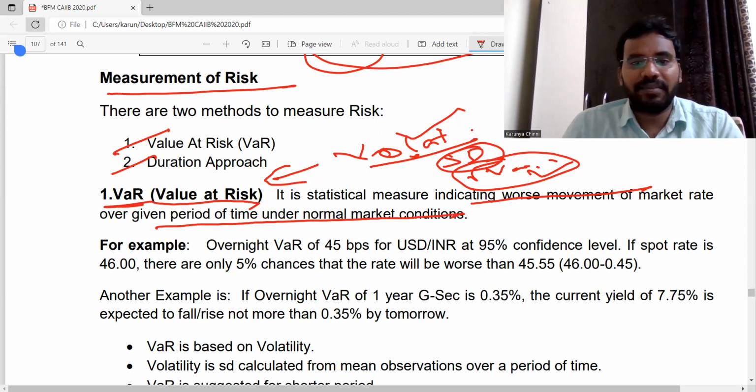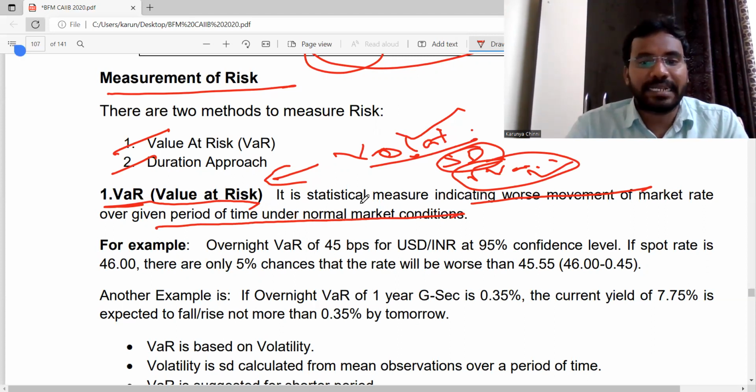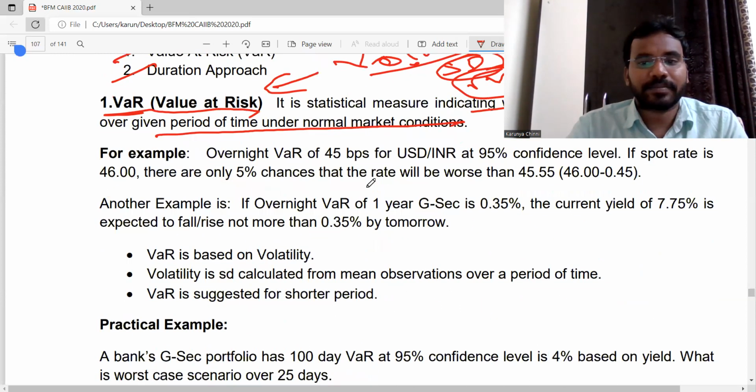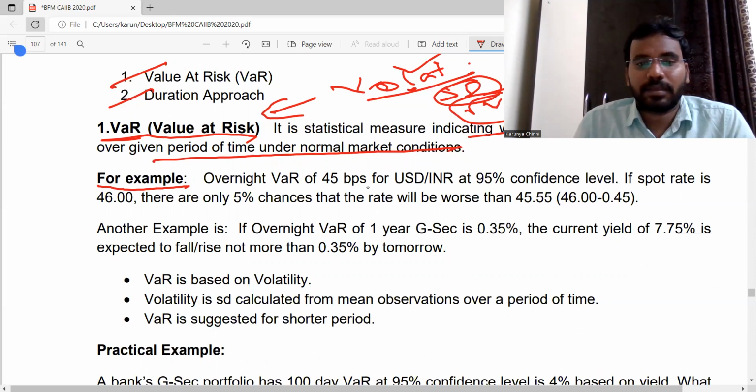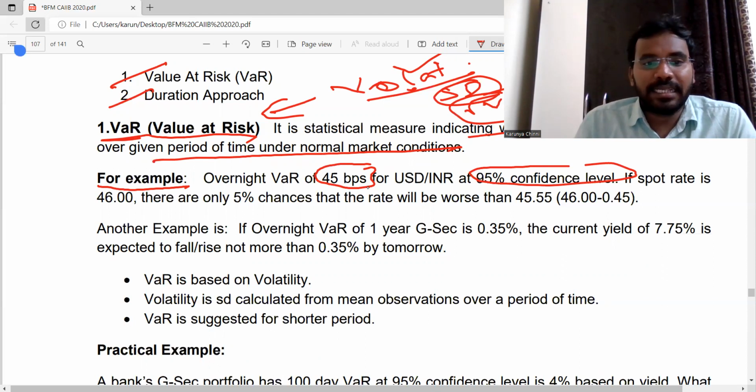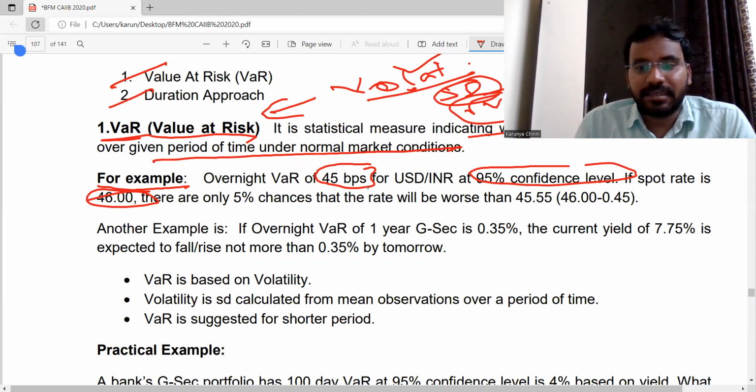So we'll see how value at risk is useful for calculating the risk. The first example: there is a value at risk of 45 BPS for 95 confidence interval. If the spot price is 46 rupees, then what is the risk?